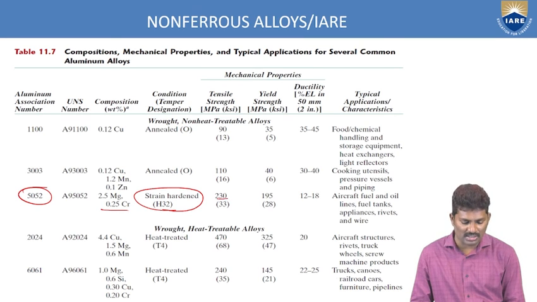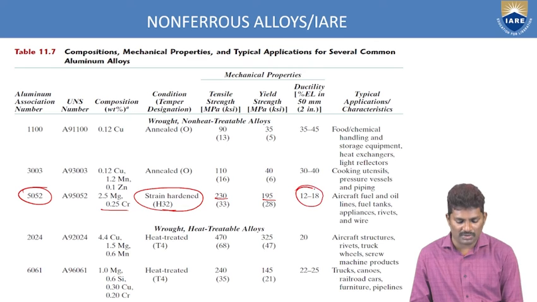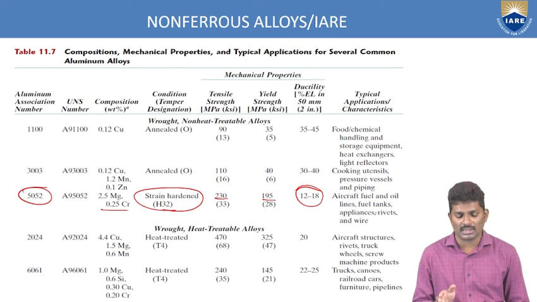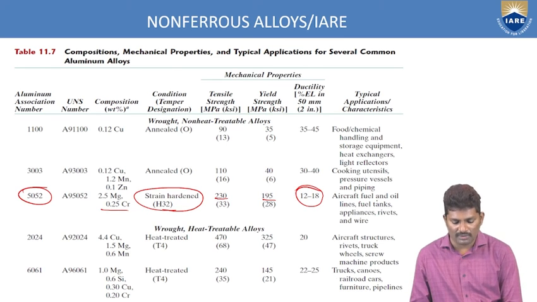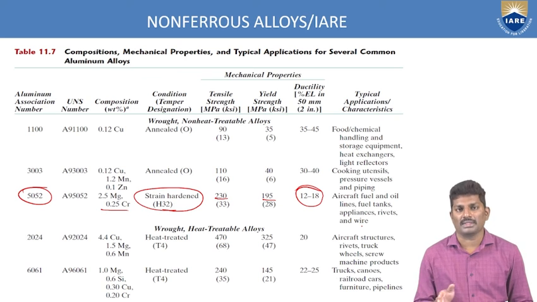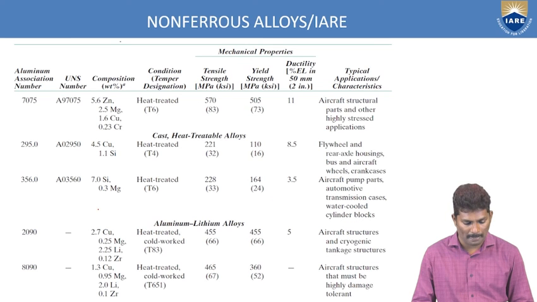And you have tensile strength of 230, yield strength of 195, and ductility ranges between 12 to 18. So where can you use this type of material? In aircraft fuel and oil lines, fuel tanks, appliances, rivets, and fires. So these are some of the applications. So like that, the compositions are very, very important for us to describe all these things.